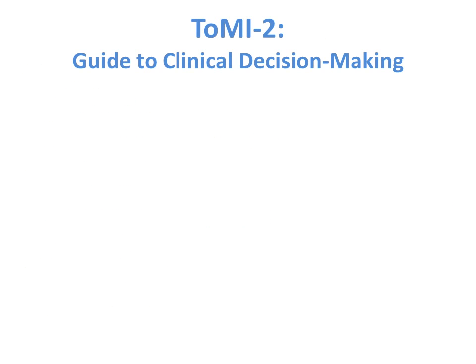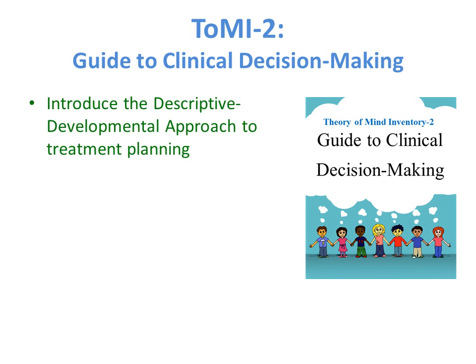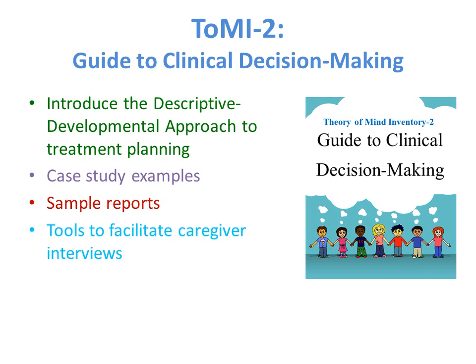Recall that the materials that accompany the ToMI-2 include the ToMI-2 Guide to Clinical Decision Making. The purpose of this document is to introduce the descriptive developmental approach to treatment planning, which will be described in more detail shortly. This guide also includes several case studies that illustrate how ToMI-2 results can be applied to treatment planning. There is also a sample write-up of a report as well as a template for an interview that can be used with caregivers to further explore the nature of the child's theory of mind strengths and challenges and to help determine the parent's priorities for treatment planning.